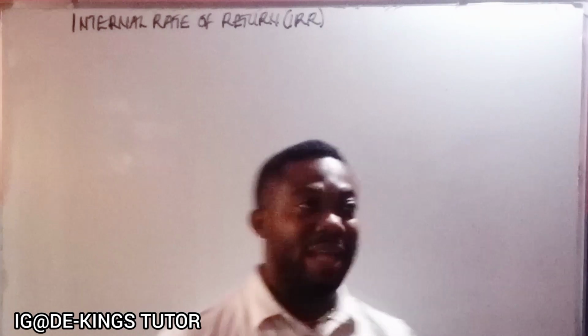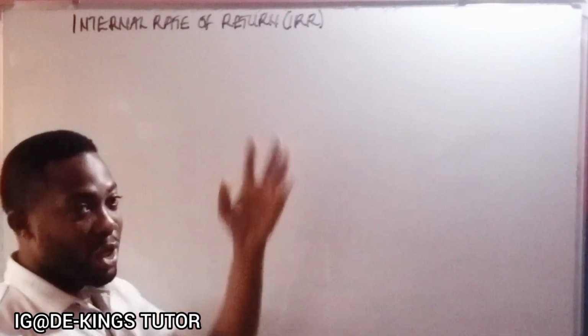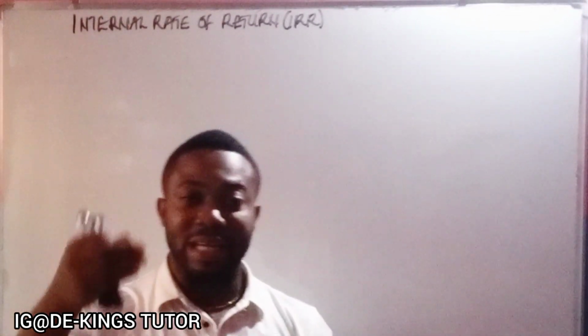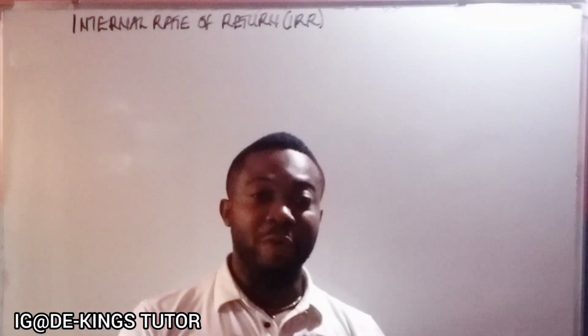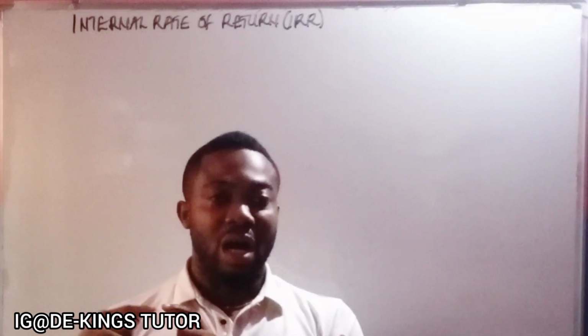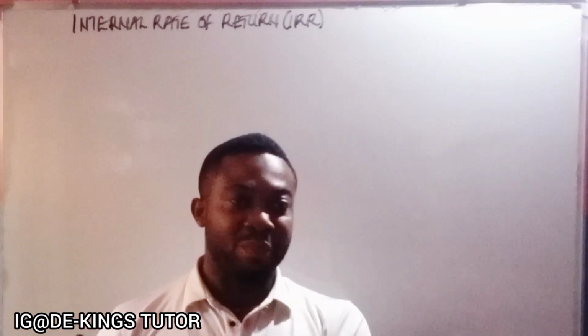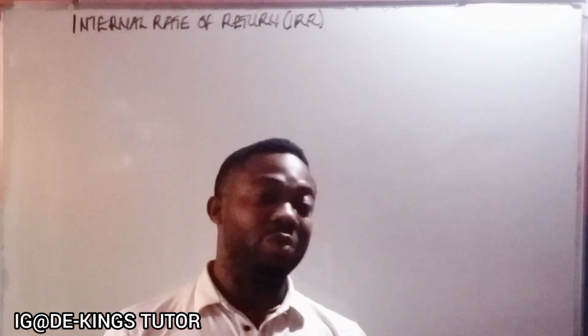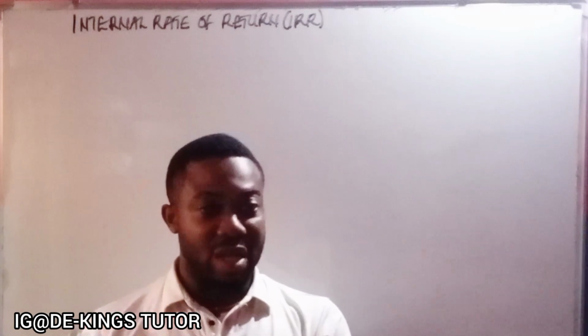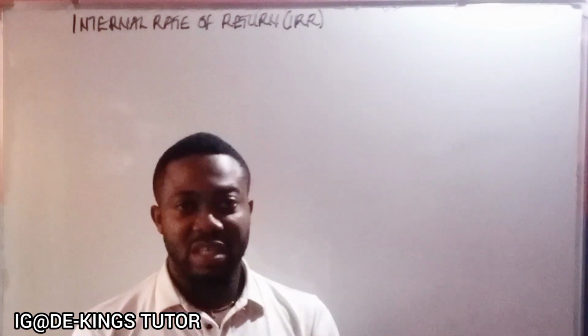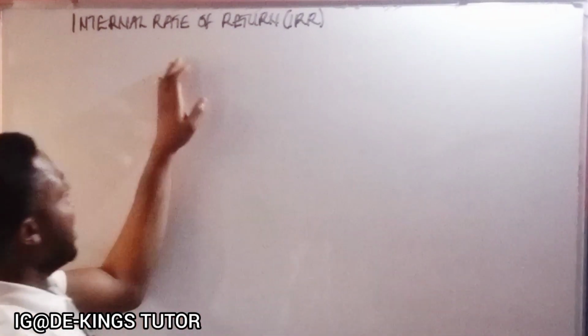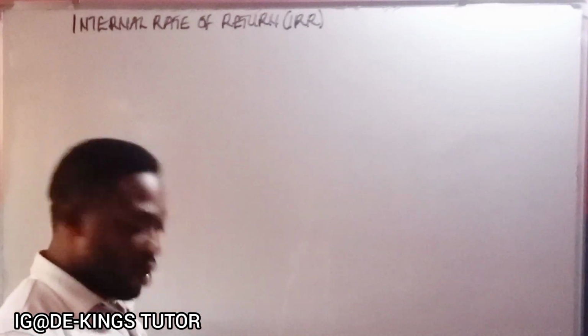Now what the IRR does is to equate the sum of discounted cash flow to the project's initial cash flow, initial capital, such that when you subtract them together, it gives you zero NPV. So that is what the internal rate of return is.